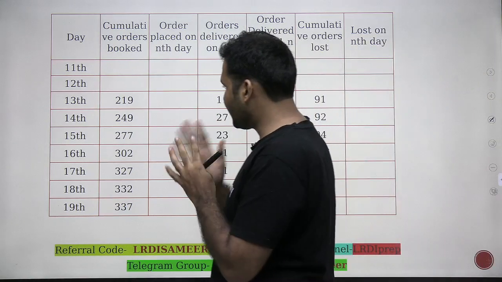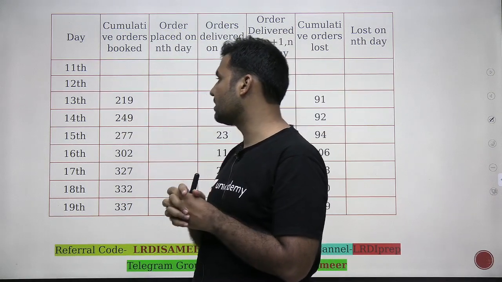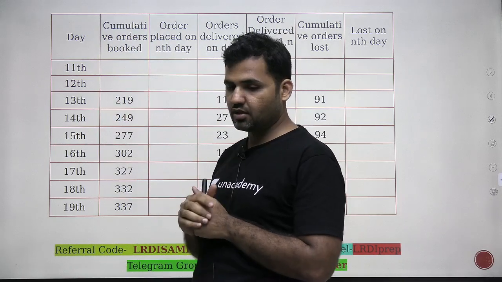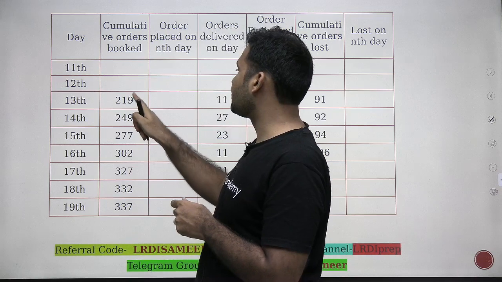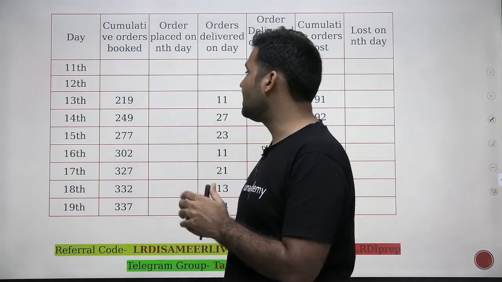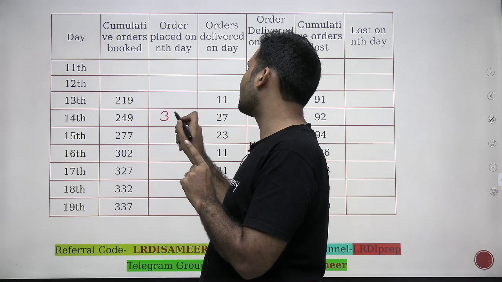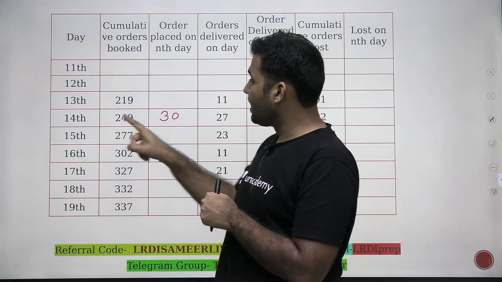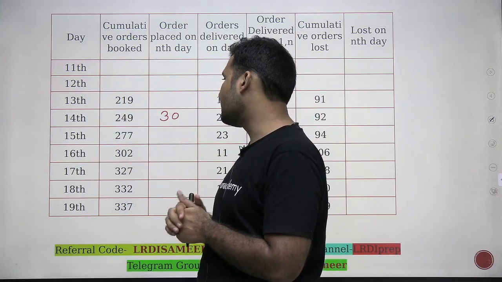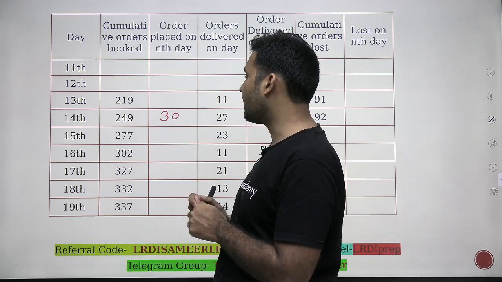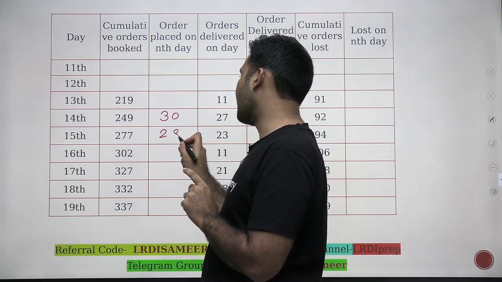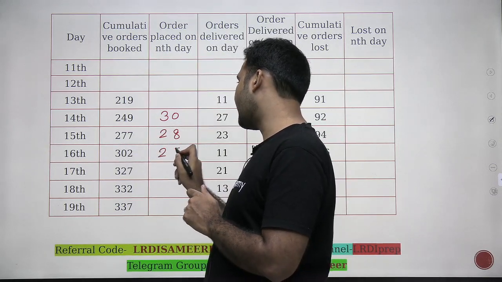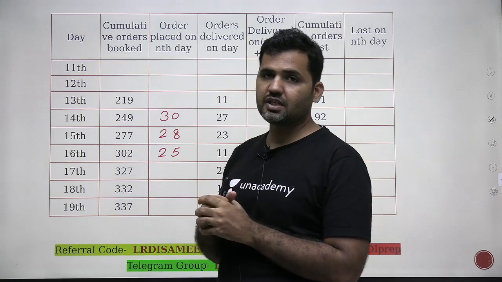Now, first of all, where should I start solving the set from? You can start solving the set from here directly. On 13th, my cumulative orders booked are 219. On 14th, the cumulative orders booked are 249. So can I say the increase is of 30, and the increase of 30 is nothing but the number of orders which are specifically placed on the 14th of that month. Next, 14 to 15, the number of orders is increased by 28. So can I say that these 28 orders are placed on 15th of that month? Then you go further, the increase is 25 and these 25 orders are placed on 16th of that month.